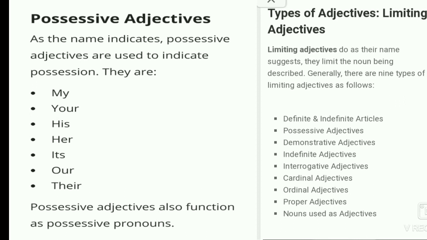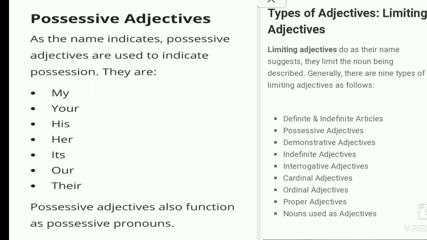And after that there are the possessive adjectives. Possessive adjectives are used to indicate possession. Just the examples are given: my, your, his, her, its, our, their. So possessive adjectives also function as possessive pronouns. Here the example is: this is my book.